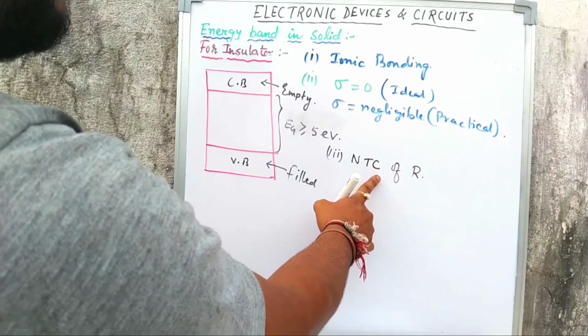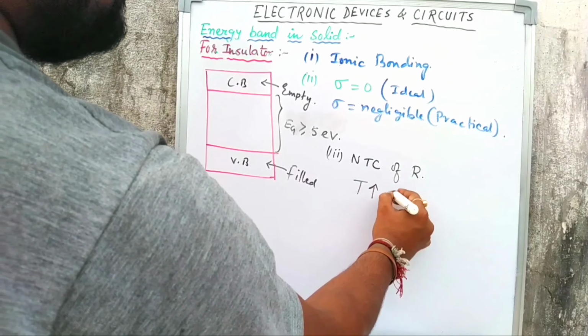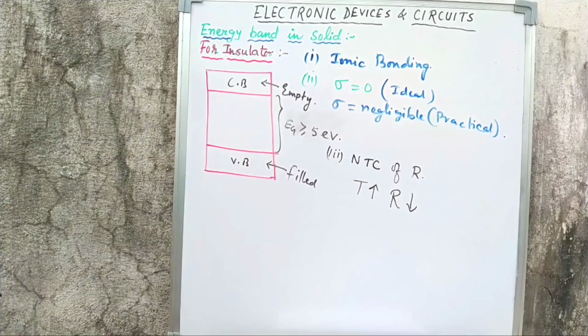Negative temperature coefficient of resistance. What does it mean? When temperature increases, its resistance will decrease. Okay, diamond, silicon dioxide, air, rubber, plastics, these are examples of an insulator.